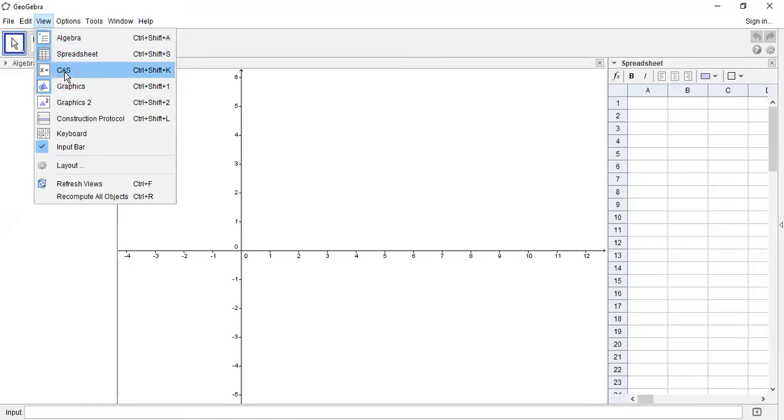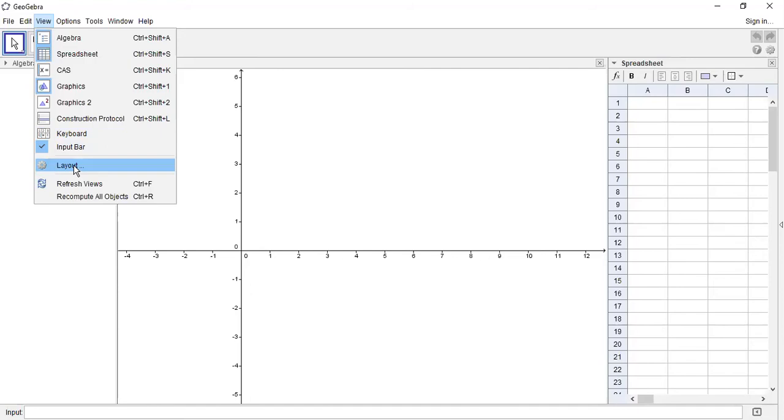Then CAS or calculator views are also given there. Then graphic view, we can show or hide the graphic view. Then the construction protocol tool can also be made visible. Then keyboard: even if the keyboard is not highlighted, you can show the on-screen keyboard and use it in GeoGebra. Then input bar, show or hide the input bar. Then there is a layout, to show or hide the layouts of the screen.